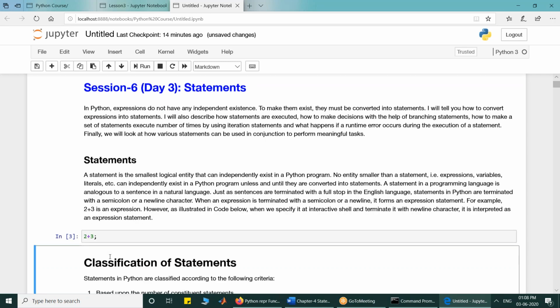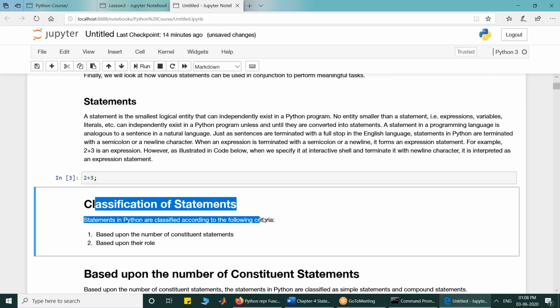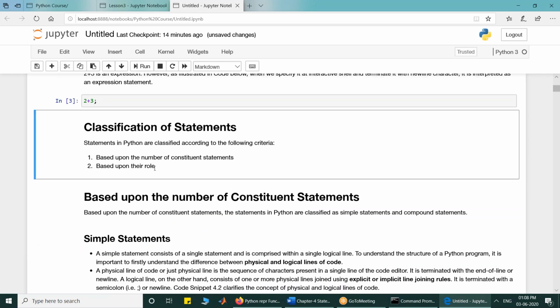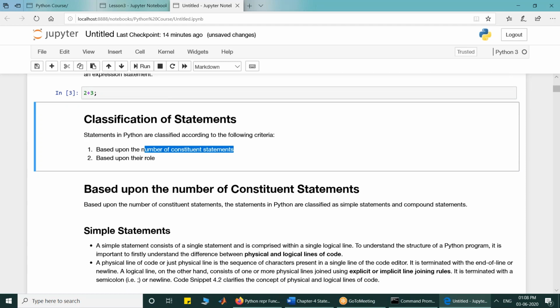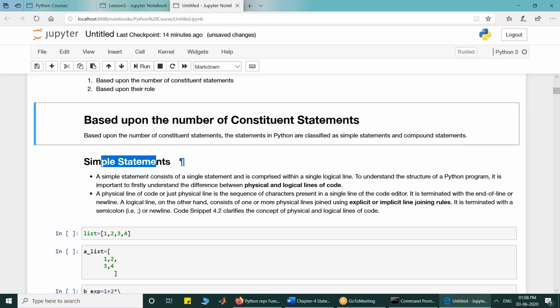So statements are classified according to different criteria. The two criteria we look at are based upon the number of constituent statements and depending upon their role. Depending upon the number of constituent statements, statements are classified as either simple statements or compound statements.